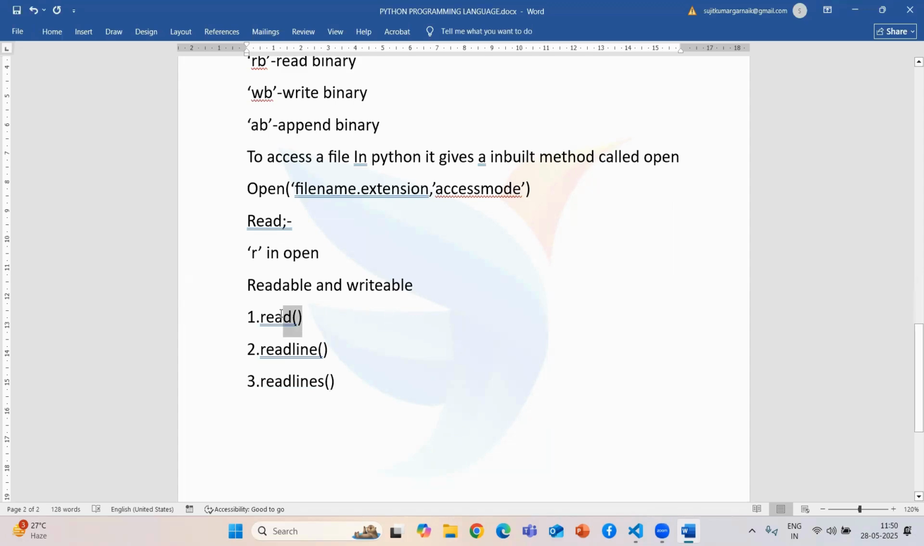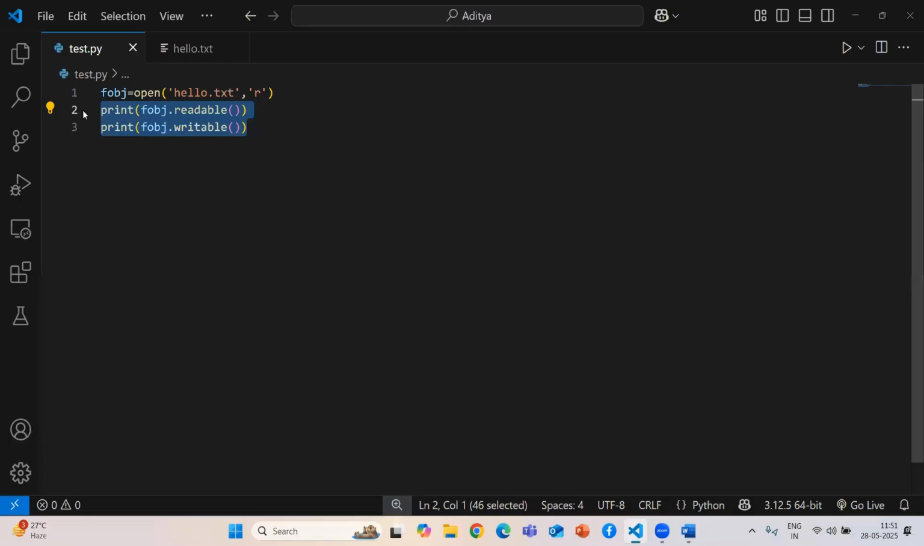If you are using the read method, it will read all the content that is present in your file. With readline, it will read only one line. And with readlines, it will return all the data, but in the form of a list. So in the form of a list, it will give all the lines. How we are going to do it, let's see.